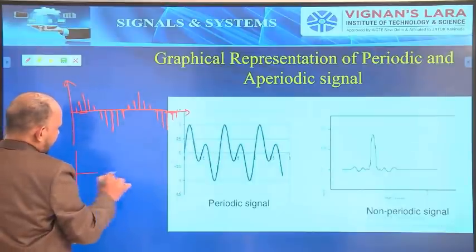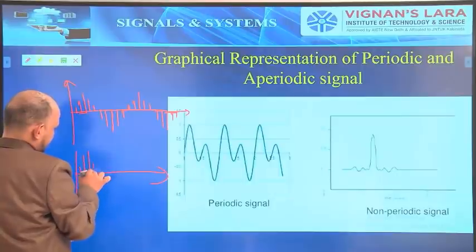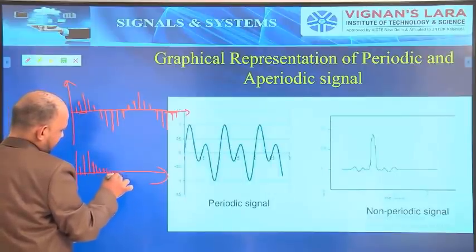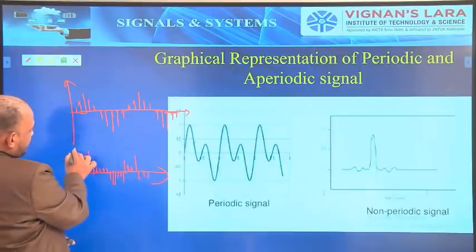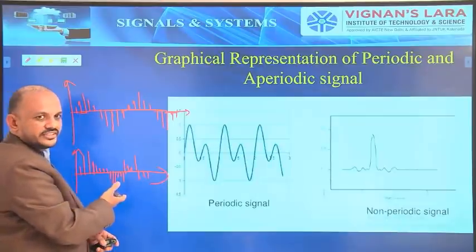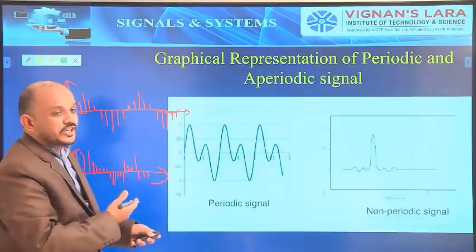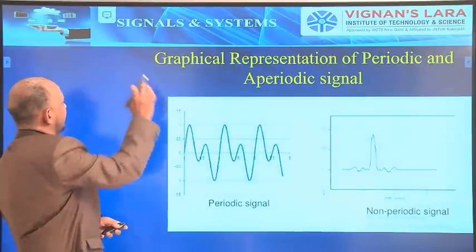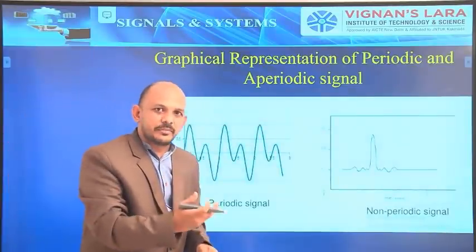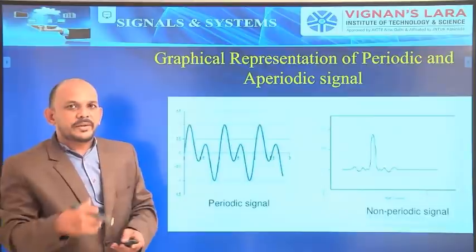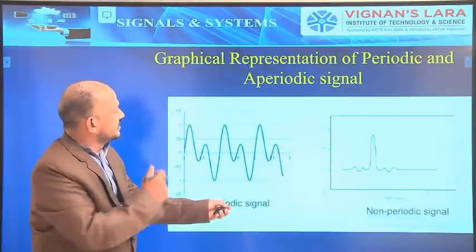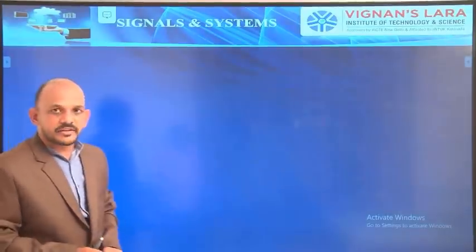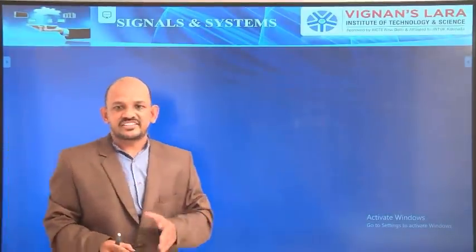In the same way, periodic. And here there is no repetition. So we can say this is aperiodic with respect to discrete time signals. So I can give the examples with respect to continuous time and with respect to discrete. For your better understanding, I have given the continuous time signals as examples for periodic, and I will give the summary up to now of what I have explained today.